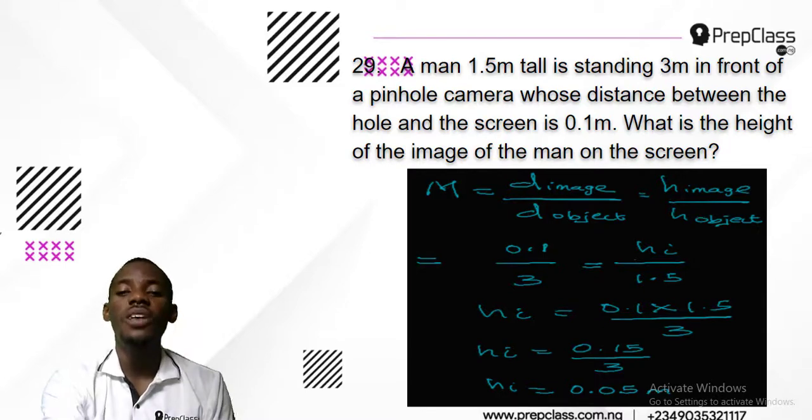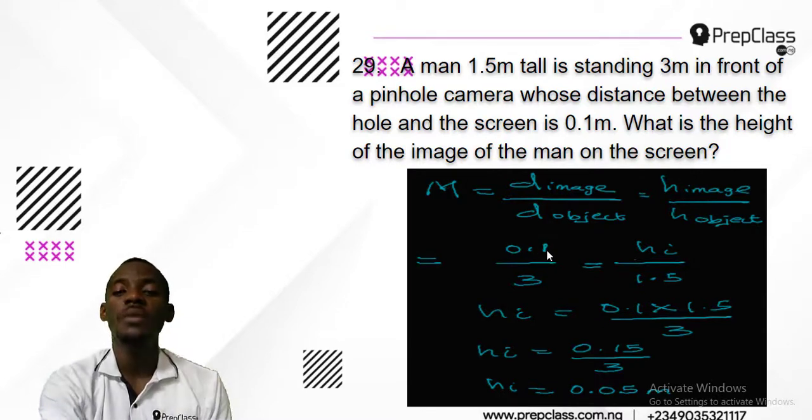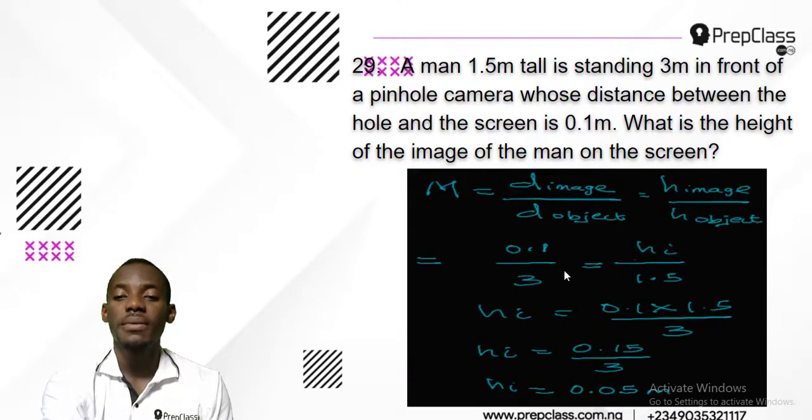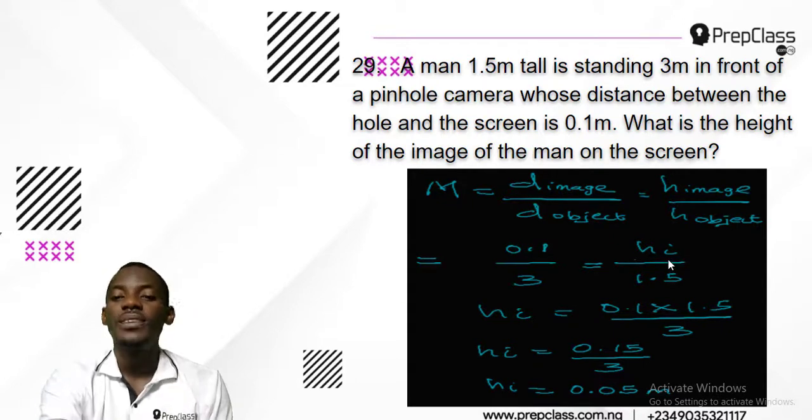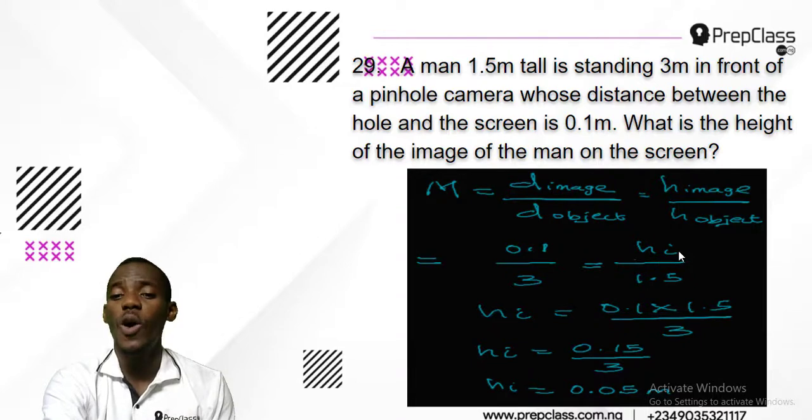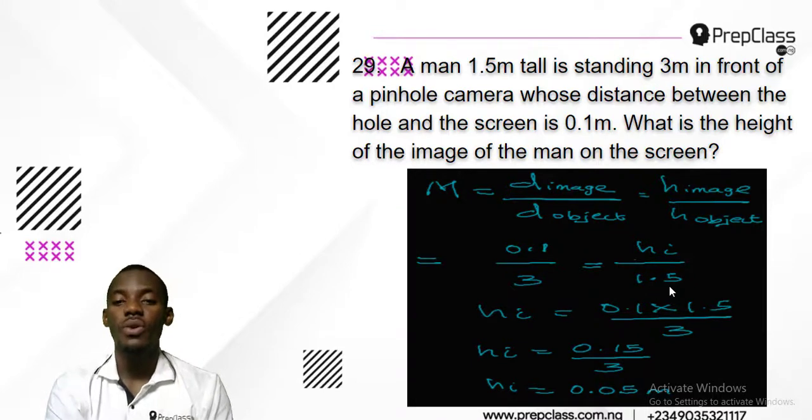What is the distance of the image in the question? It is 0.1 meter, over the distance of the object, which is 3 meters, equals the height of the image, which is not known. That's what we are looking for, over the height of the object, which is 1.5.